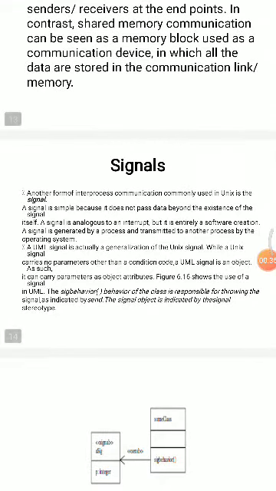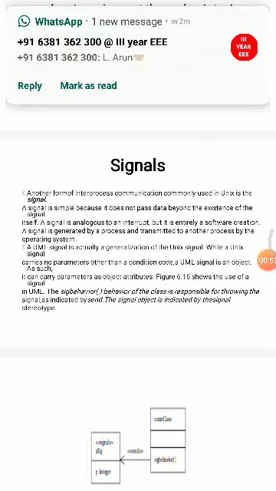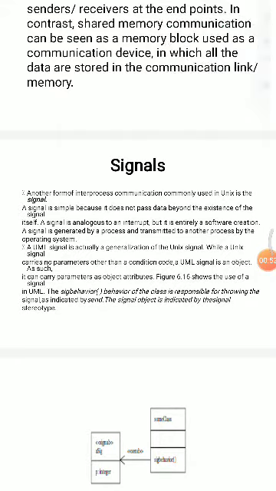Next one is signal. Another form of inter-process communication commonly used in Unix is the signal. A signal is simple because it does not pass data beyond the existence of the signal itself. A signal is analogous to an interrupt, but it is entirely a software creation. A signal is generated by a process and transmitted to another process by the operating system.